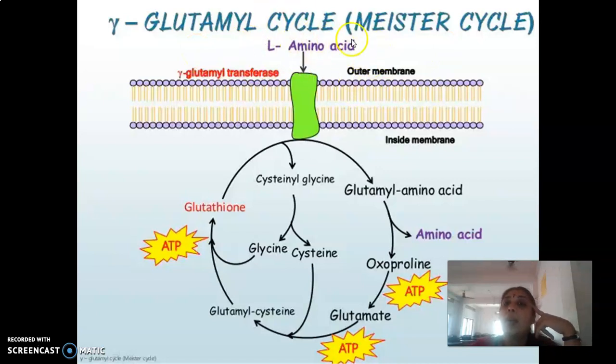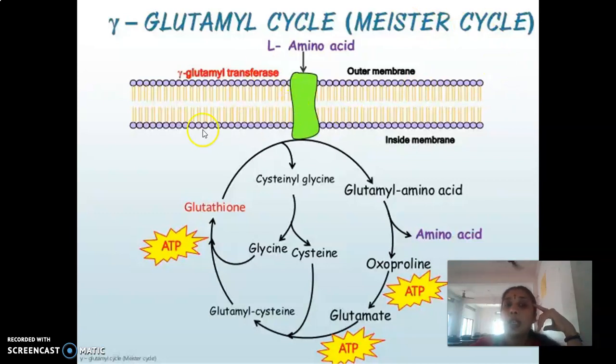So this is the amino acid. Suppose this is glycine, right? So glycine is now ready for absorption, right? So alanine is now ready for absorption. So how can it be absorbed into the intestine? This absorption is by means of a co-transport mechanism, and the cyclic process with which it is getting absorbed is known as Mester's cycle, right?